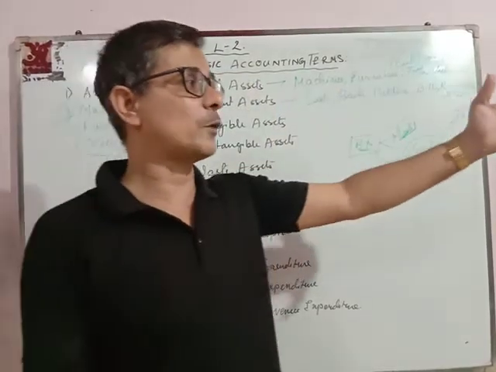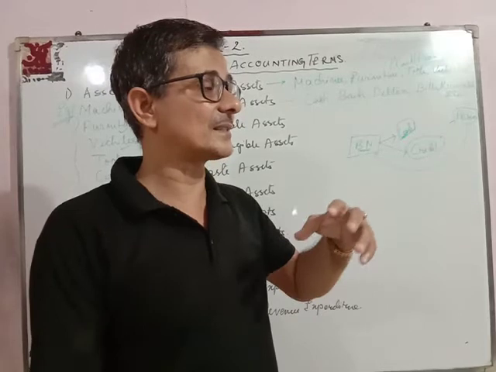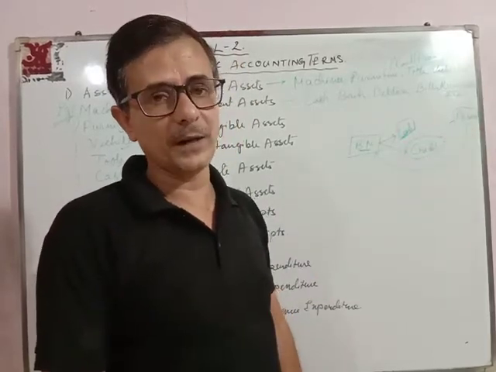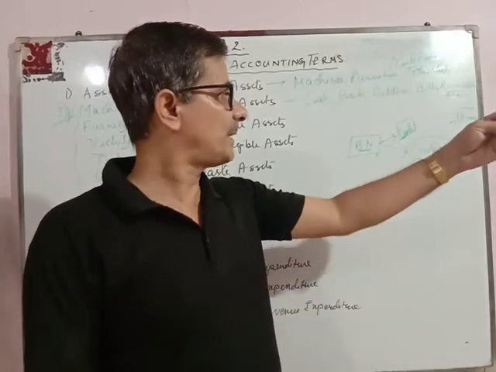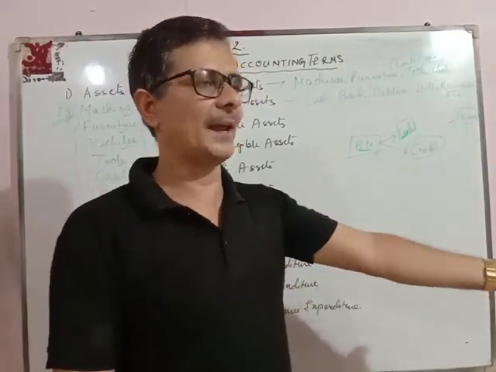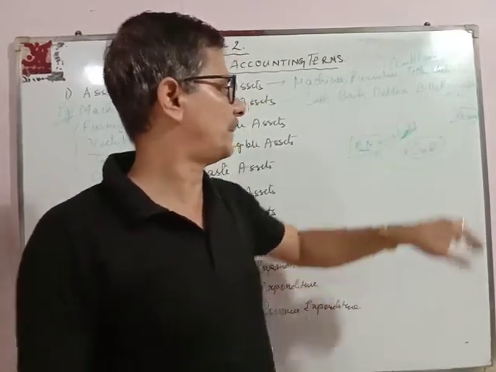Whatever amount of goods I bought on credit, I am supposed to pay off within the 1 year period of time. So for the business, whatever amount I am required to pay him is known as creditors. Next is bills receivable.